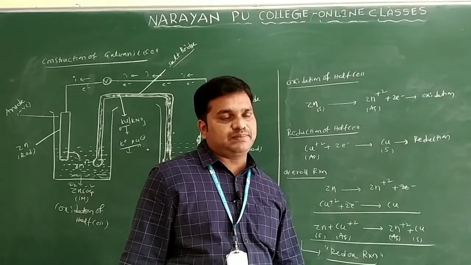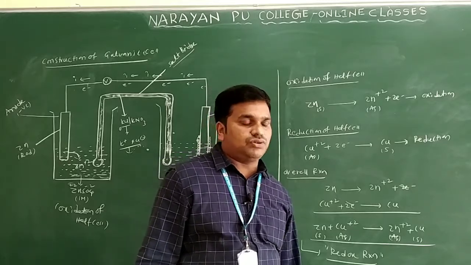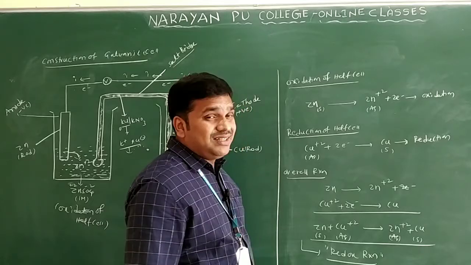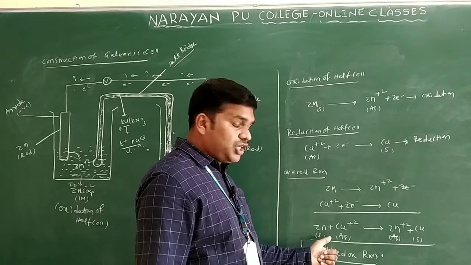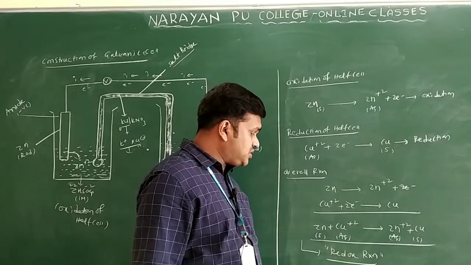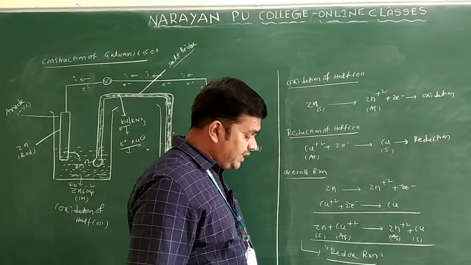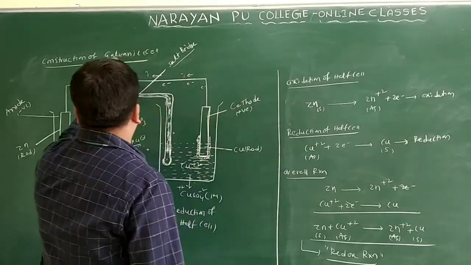This is a spontaneous process which converts chemical energy into electrical energy. So the chemical reaction that takes place in the Daniell cell or galvanic cell is Zn plus Cu2+ gives rise to Zn2+ plus Cu.